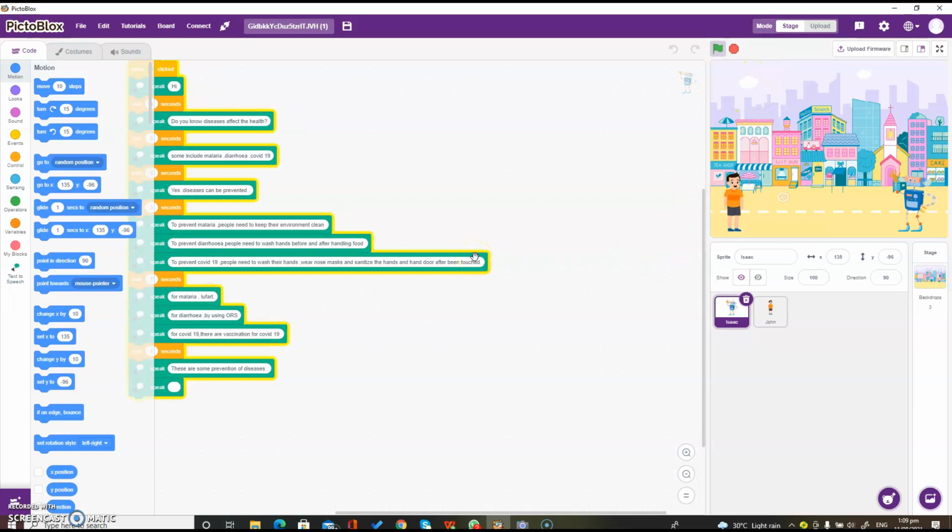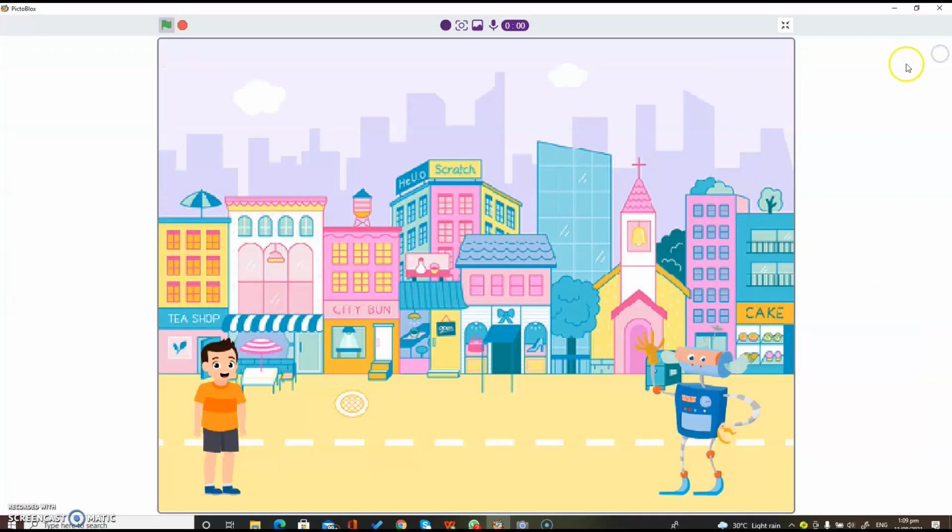Hi. Hello. Do you know diseases affect the health? No. What are some diseases that affect the health? Some include malaria, diarrhea, COVID-19. Can diseases be prevented? Yes, diseases can be prevented.